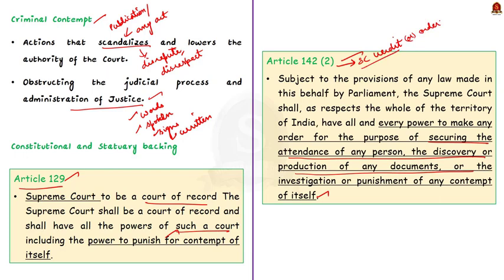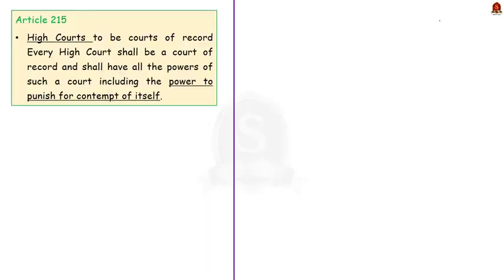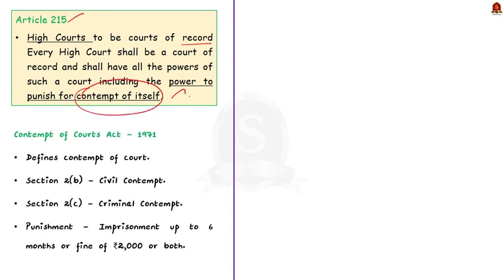As far as the High Court, we have Article 215. See, Article 215 declares High Courts as a court of record, and that it shall have all the powers of such a court, including the powers to punish for contempt of itself. So these are all the constitutional provisions regarding contempt of court. In addition to this, we also have a statutory provision under Contempt of Courts Act 1971.